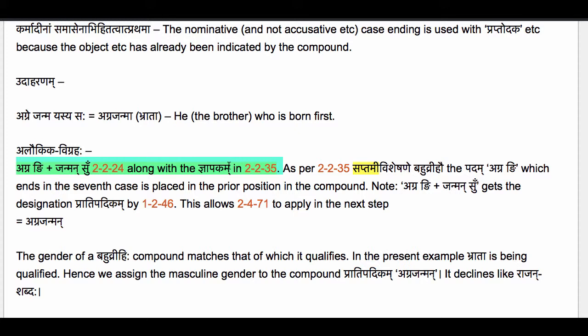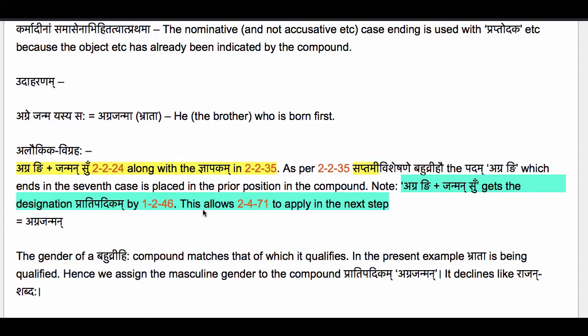Here, agra ni is pointing to an earlier or first period of time, while janman su, of course, is pointing to the birth. So they're not referring to the same thing. But still we can form the compound using the sutram 2224 with the help of the jnapakam contained in 2235. Now as per 2235, saptami visheshane bahuvrihau, the saptamyantam padam, the padam ending in the seventh case affix, which here is agra ni, is placed in the prior position in the compound. The usual steps now. Agra ni plus janman su gets the designation pratipadikam by 1 to 46.